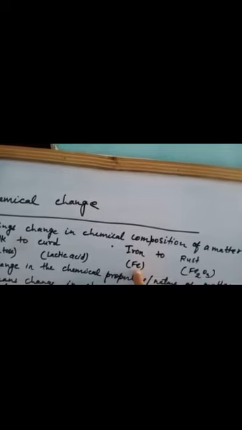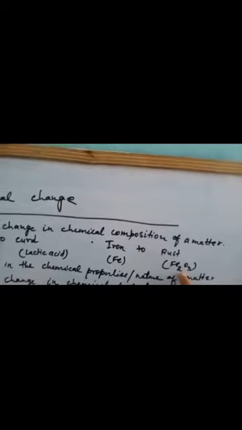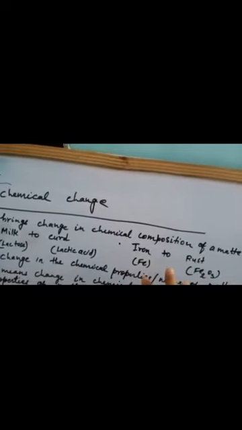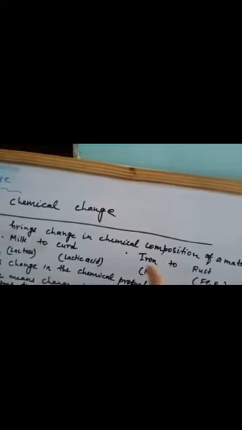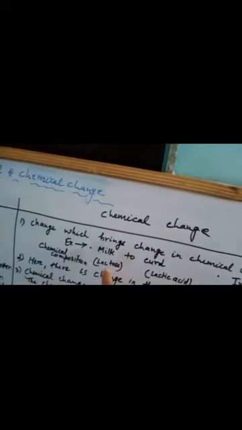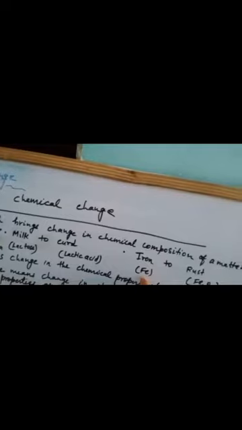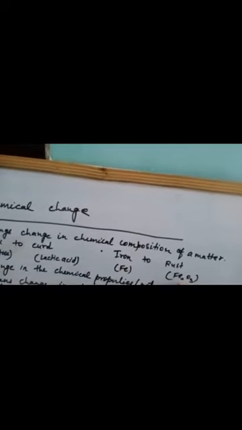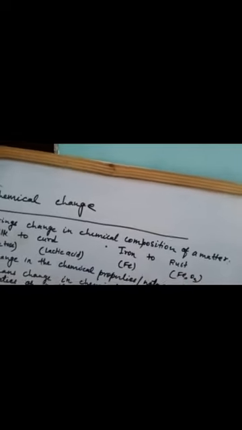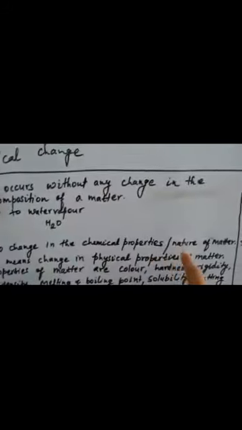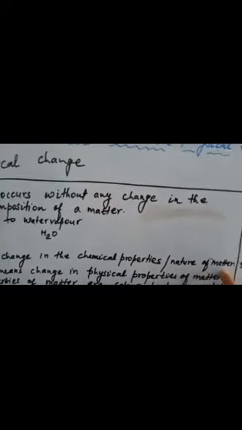Iron has the chemical symbol Fe, and it is getting changed into Fe2O3. So here you can see that in chemical change, you can expect a change in the chemical composition of matter. That is lactose to lactic acid, and here iron to ferric oxide. Now the second difference is, in physical change there is no change in the chemical properties or chemical nature of matter.